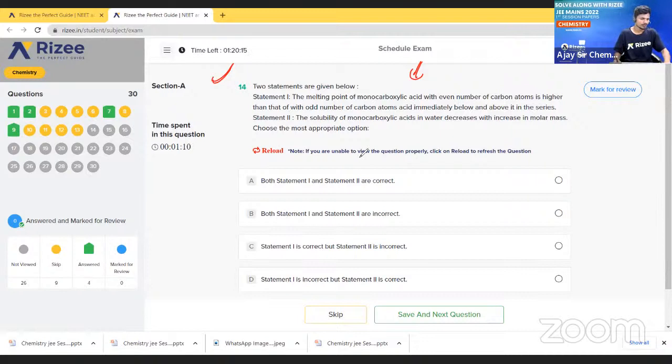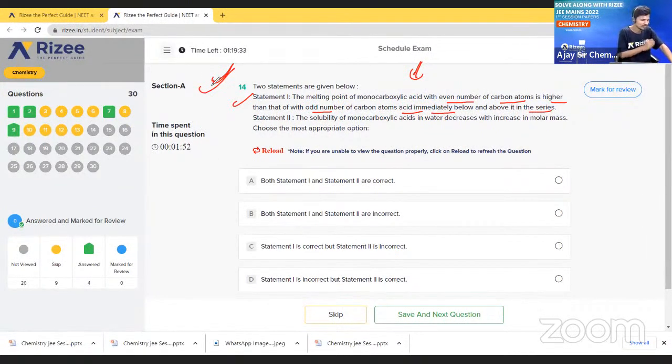Okay, your time is up now. So let us discuss what is the correct option. Let me read statement 1. The melting point of monocarboxylic acid with an even number of carbon atoms is higher than that of the acid with odd number of carbon atoms immediately below and above. It's the series. Is it correct or wrong? Tell me. Obviously, this statement is correct.